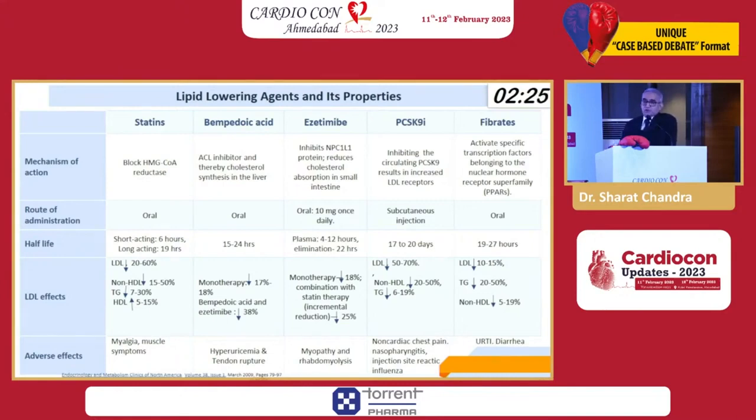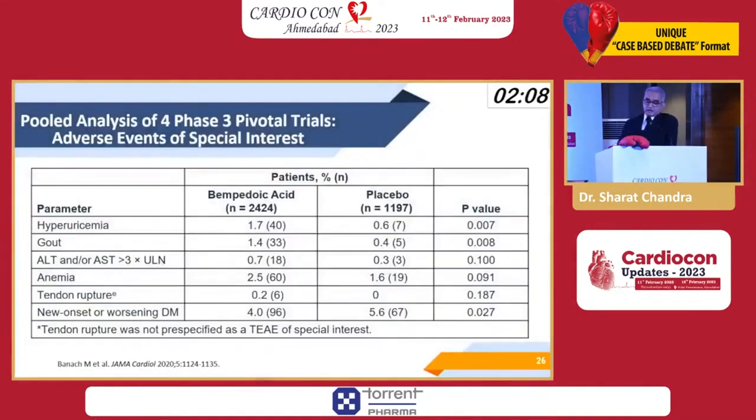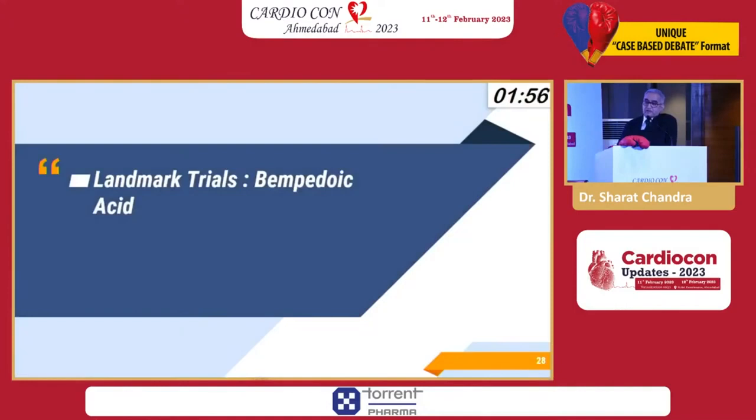It also produces a slight increase in the serum creatinine, which is reversible the moment bempedoic acid is stopped, and for some reason it tends to produce a slightly higher incidence of tendon ruptures, usually involving the shoulder or biceps or the Achilles tendon. Low incidence but higher than the incidence in the placebo. You can see here hyperuricemia and gout are slightly higher compared to the placebo arm. Another side effect seen with bempedoic acid is mild anemia, the mechanism of which is not very clear.